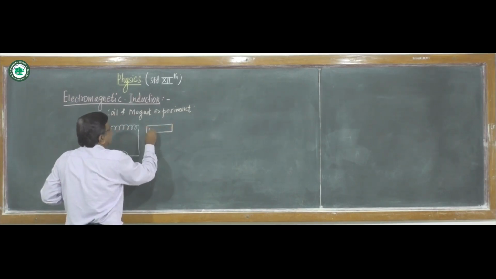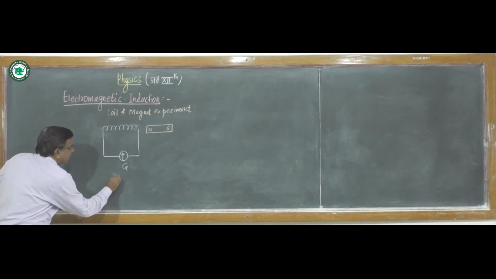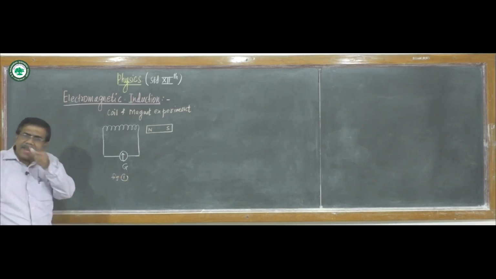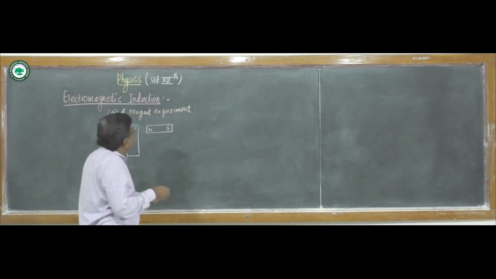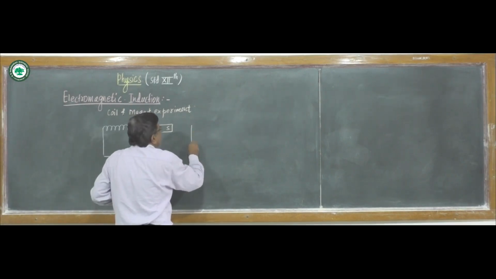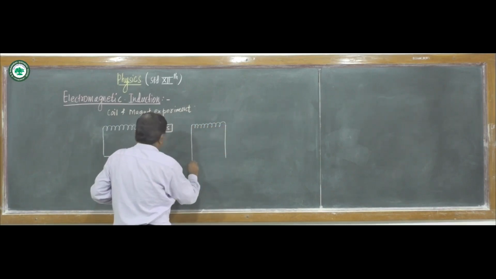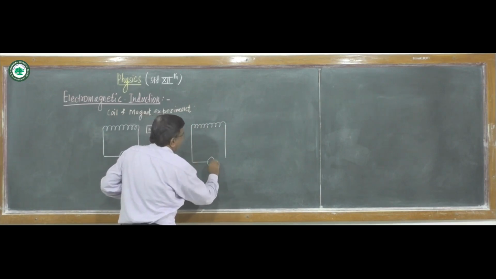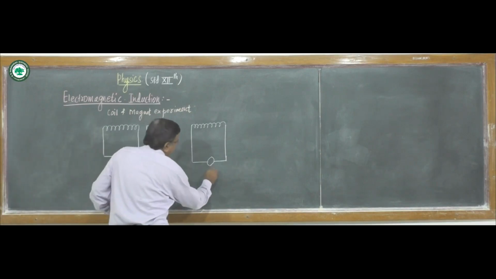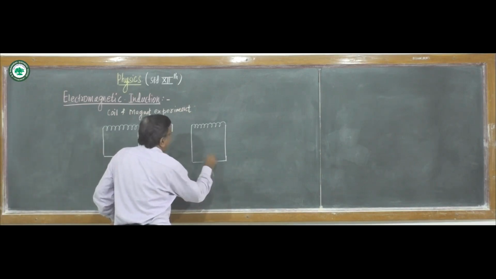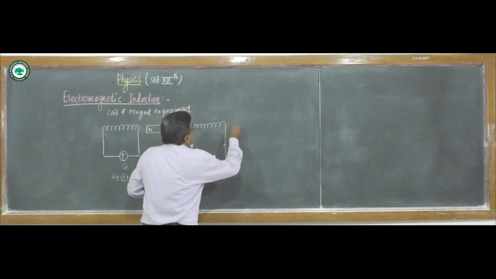In figure 1, the magnet and coil are both steady. In the second case, the magnet is suddenly moved towards the coil.